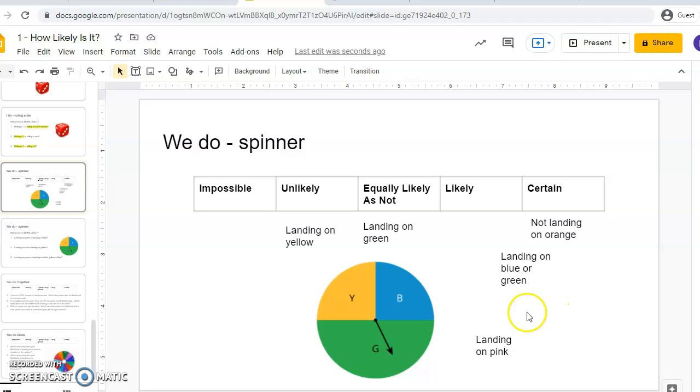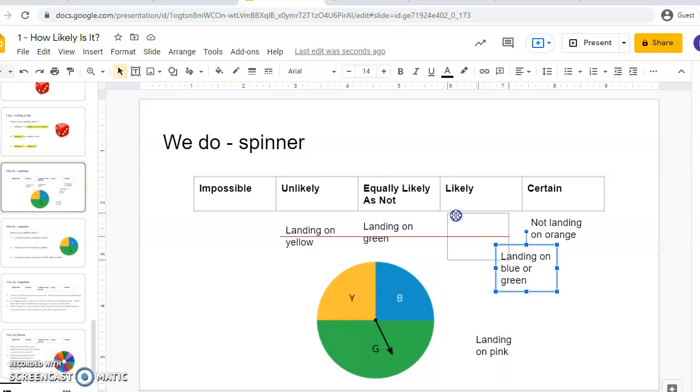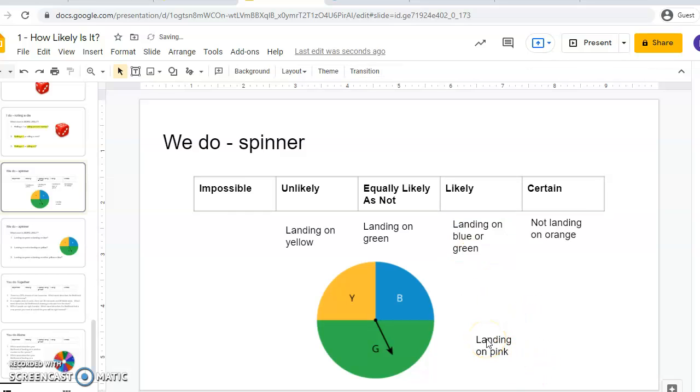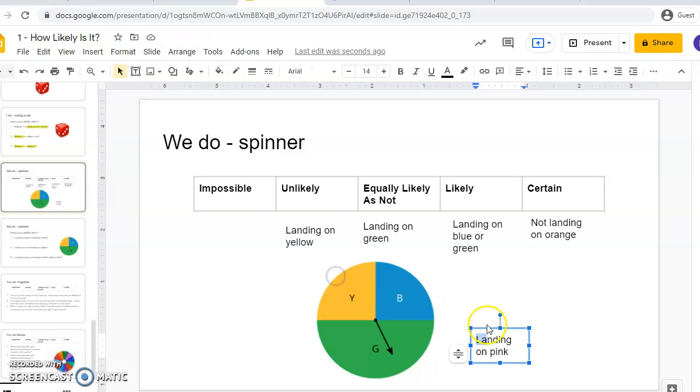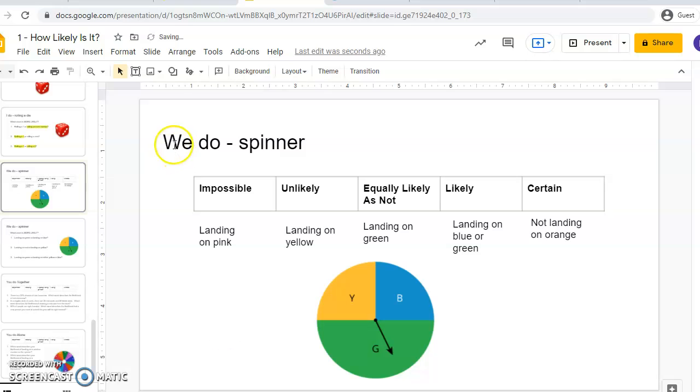What about landing on blue or green? That's a lot of possibility, right? That's 3/4 of the circle. So that's very likely. It's not certain. I could land on yellow, but I'm definitely more likely to get blue or green. Last but not least, landing on pink. Sure, you got this one. Impossible. So that's how we rate the likelihood of events on the spinner.